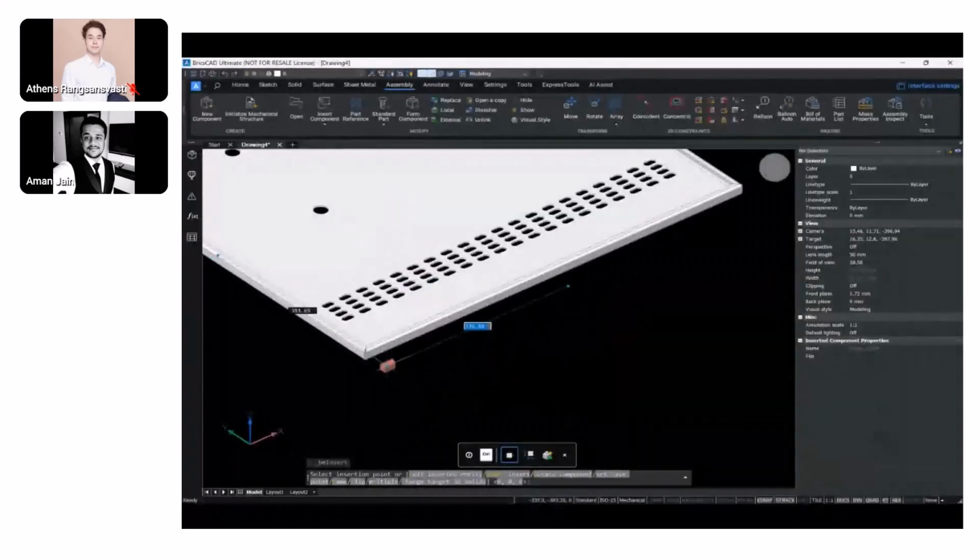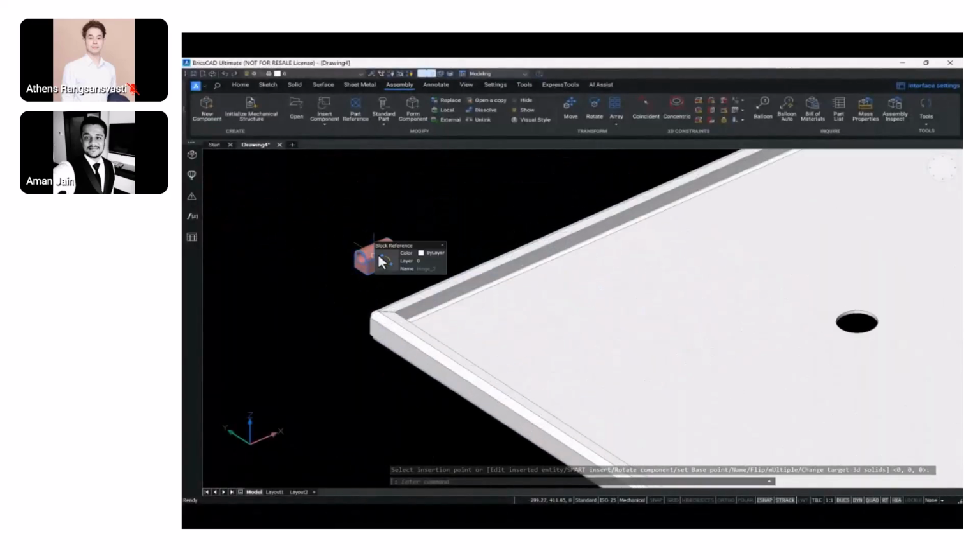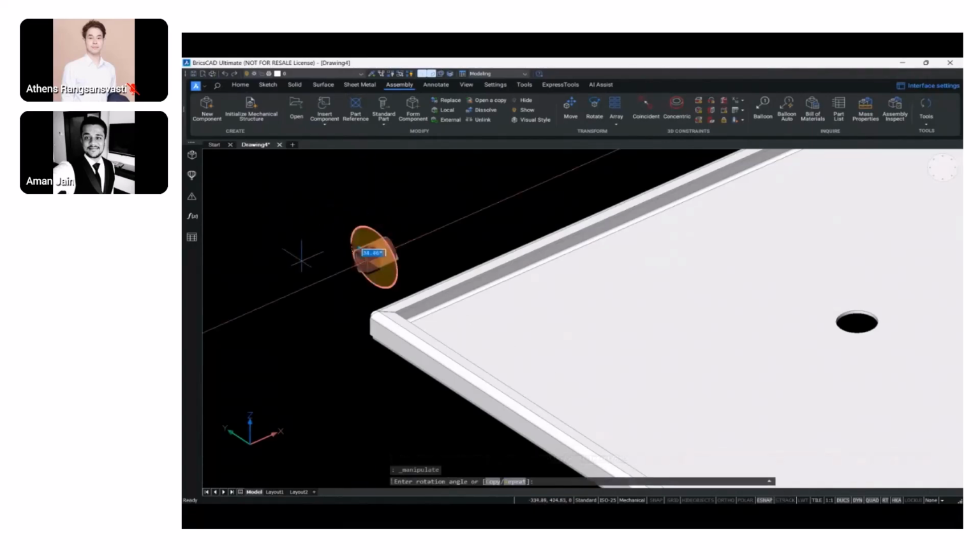Right. So we add two instances of it. There are two hinges. And we'll see how we can use BricsCAD's 3D constraints to position it in its actual place, right? We need to be able to constrain it on the side of the door. First of all, we'll make it constraint ready so that, for the software, it becomes easier when we apply constraints to move or rotate the body.